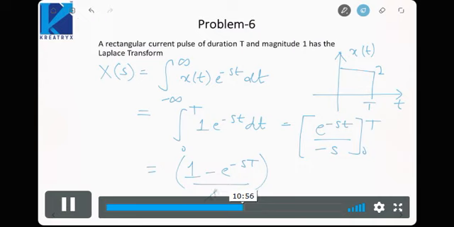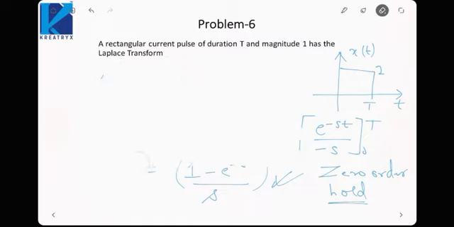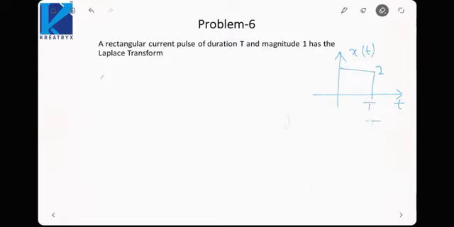This signal is also called the zero order hold system. So if you anywhere need the transfer function of a zero order hold system, you can directly write this. Zero order hold means it will be 1 from 0 to T. So why is zero order hold used? Basically, it is used to reconstruct a signal from its samples. Suppose I give you samples of a signal.